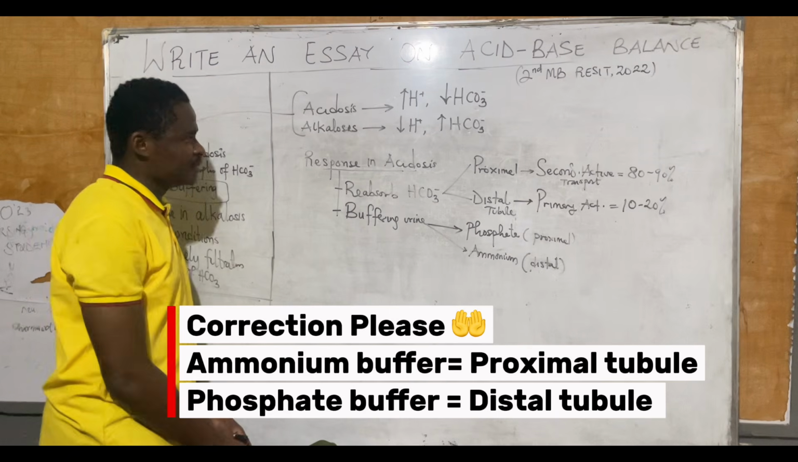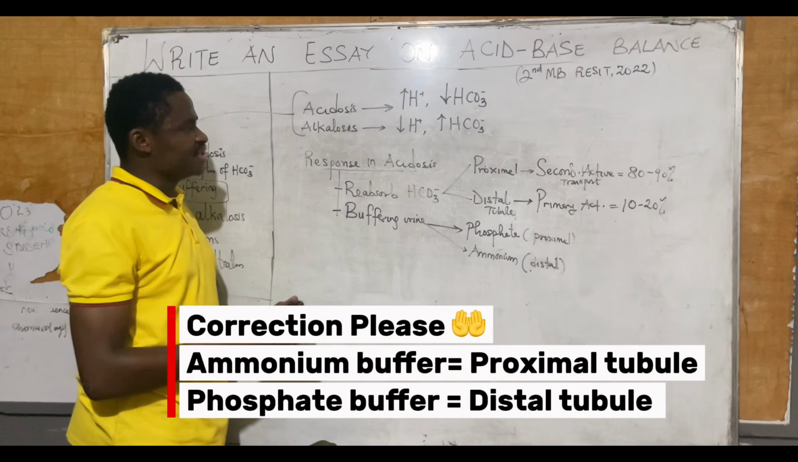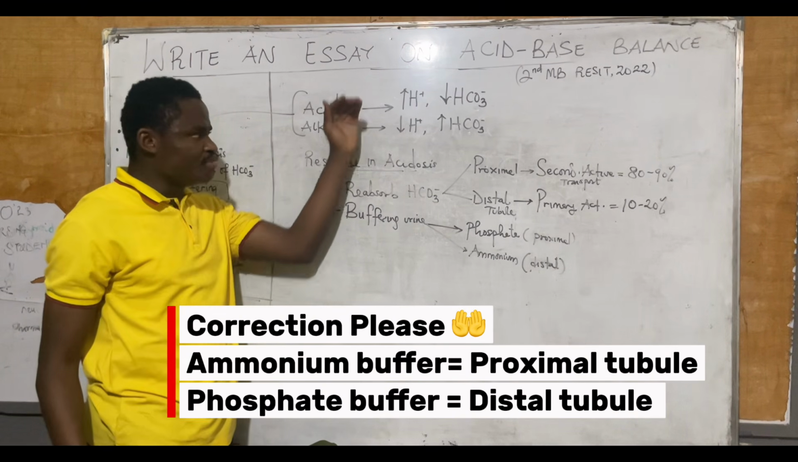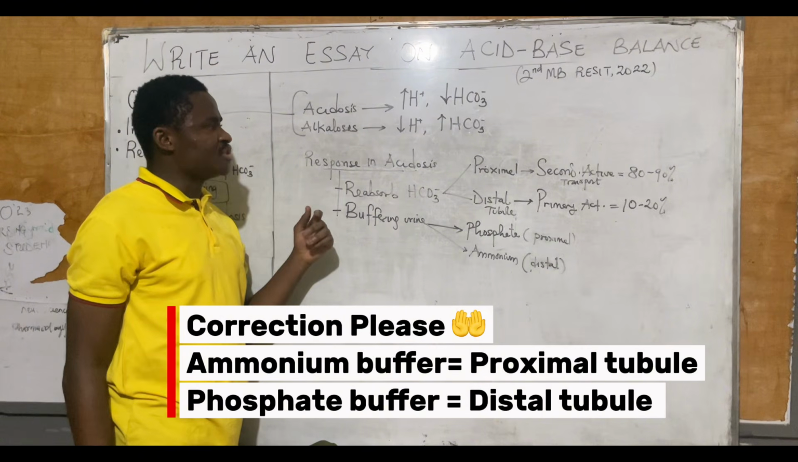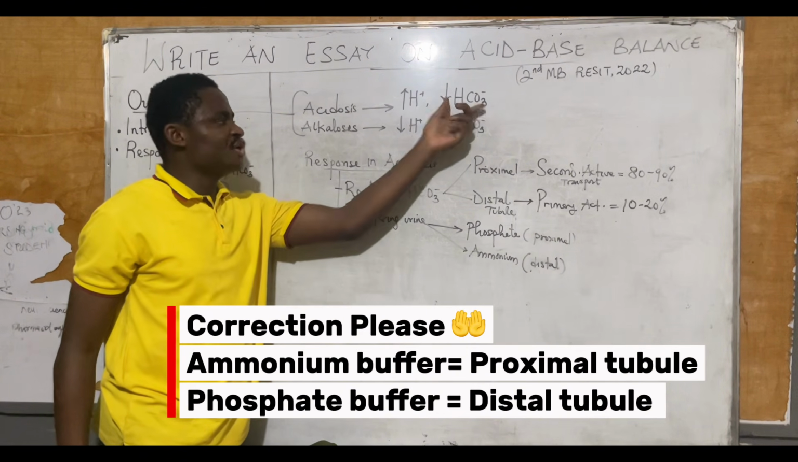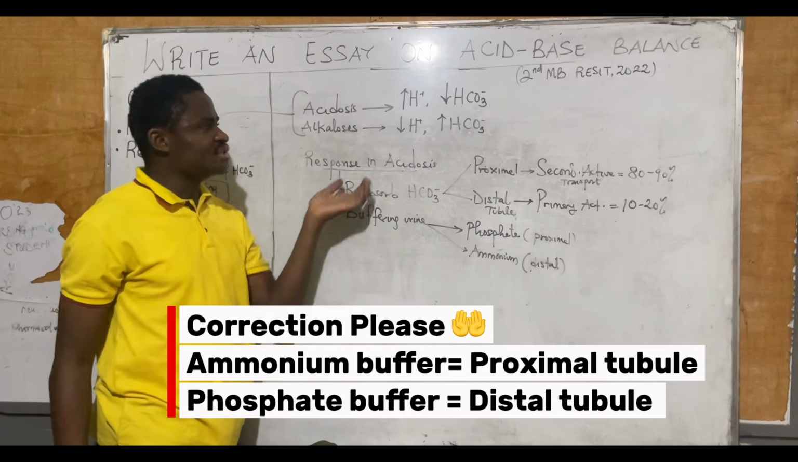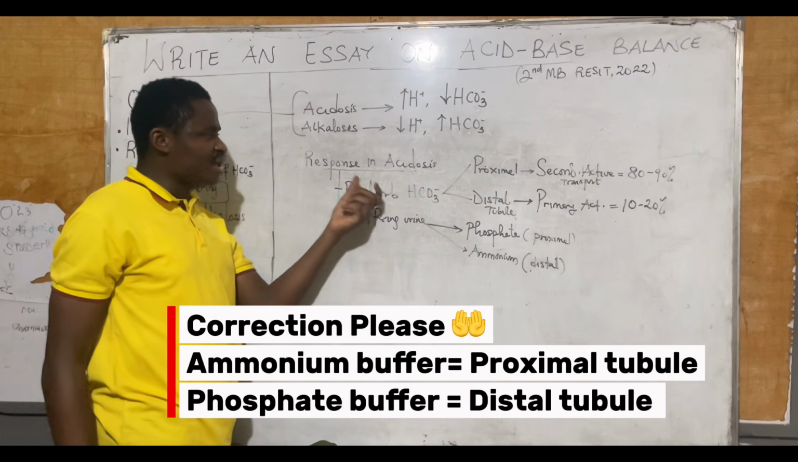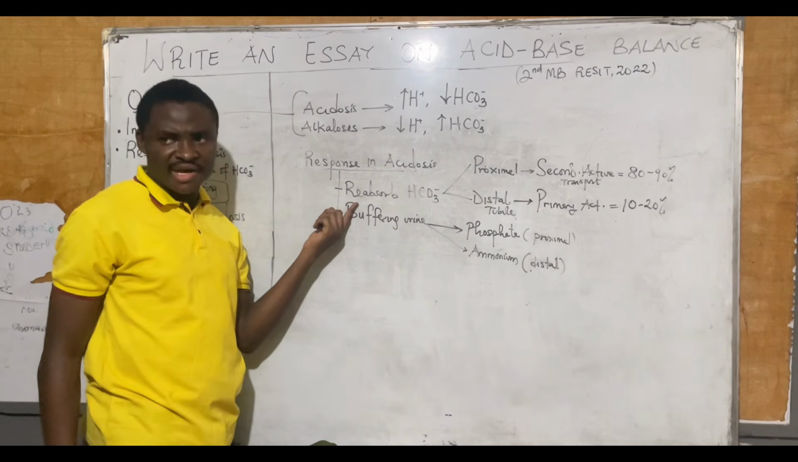Now let's begin. We have said in acidosis, there is an increase in the amount of H plus. To bring it down, remove H plus from the body, that means buffer urine. While HCO3 minus is very low in acidosis, to bring it up, you should be able to reabsorb HCO3 minus.